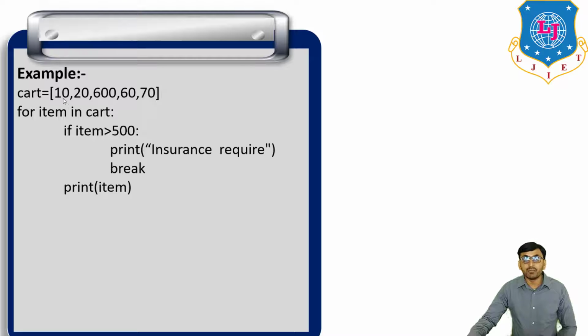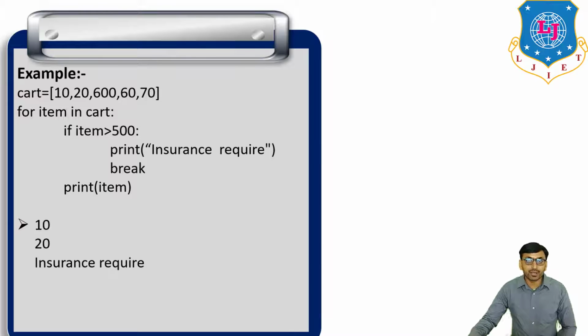So the first element is 10. Is 10 greater than 500? No, so print 10. Then 20, print 20. Then 600, 600 is greater than 500, yes, then print insurance required and break, stop execution of the loop. So the output of this program is first 10, then 20, and then insurance required, and break continuity of the loop. Okay, so this is about break.